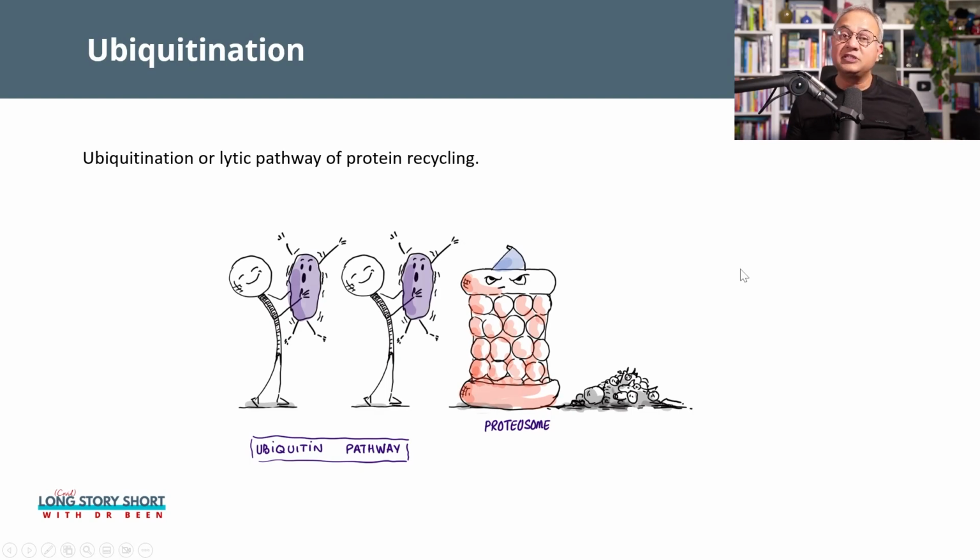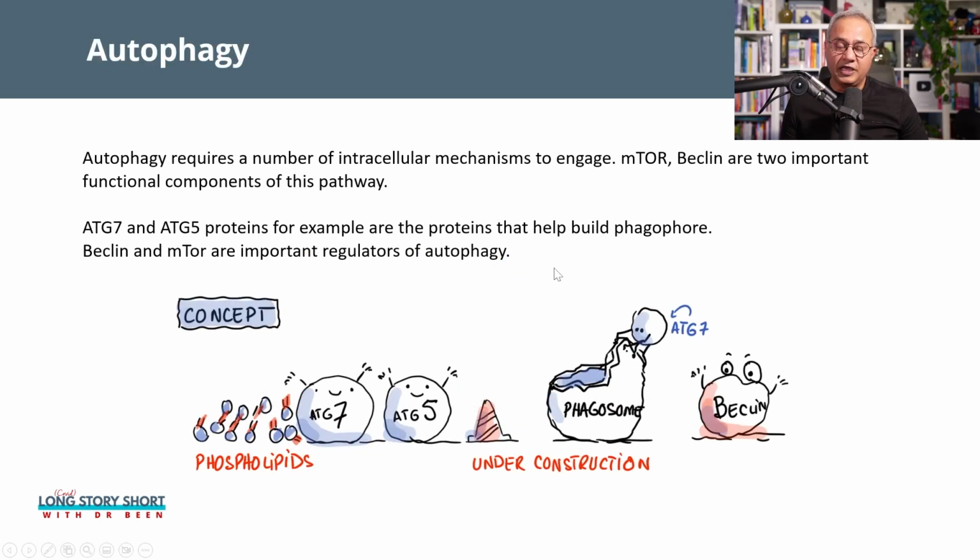So here, ubiquitination. If you see here, these purple proteins that are all trembling and are a little nervous, these proteins have been marked to be recycled. To recycle them, the intracellular organelle is a proteasome. A proteasome is where these proteins are brought. And this is a process of ubiquitination. The proteasome will then disassemble these proteins down to their amino acids, the individual bricks, and then those amino acids will be used to build other proteins. So this is ubiquitination.